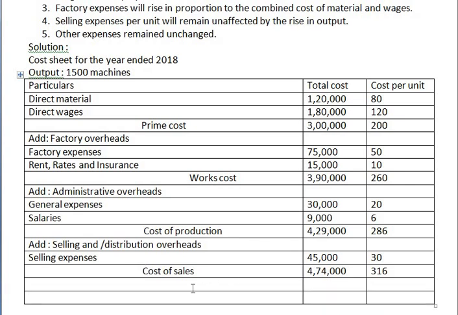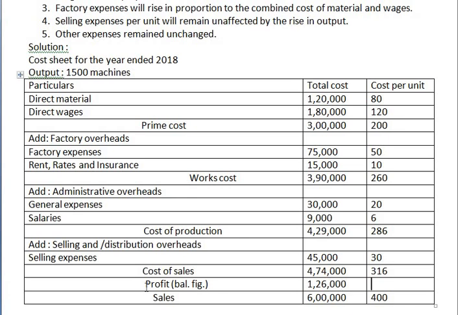Now in the problem they have given us the sales revenue. Sales revenue is nothing but sales. Sales is 6 lakhs, so this will be 400. Now find out the profit. Whatever profit you get will be your balancing figure. So 6 lakhs minus 4,74,000, that will be 1,26,000.